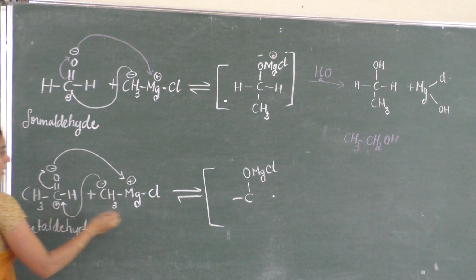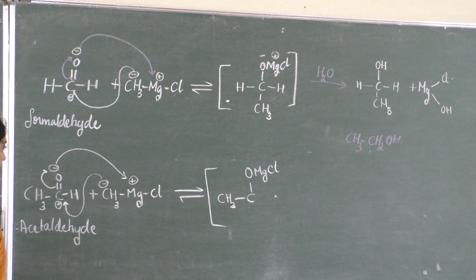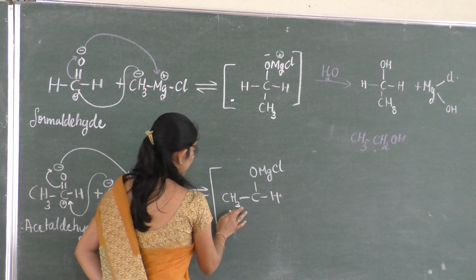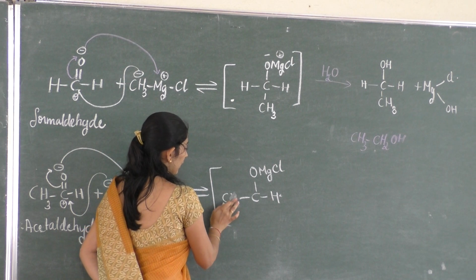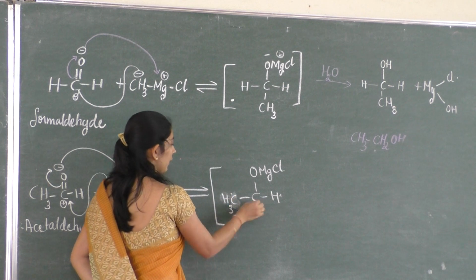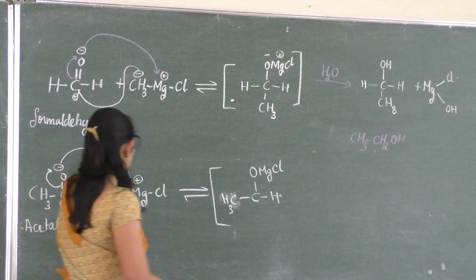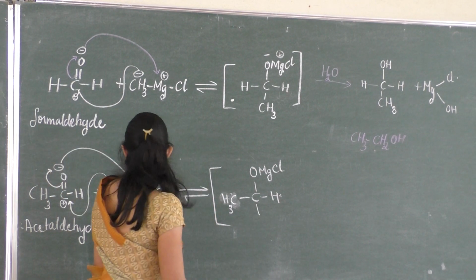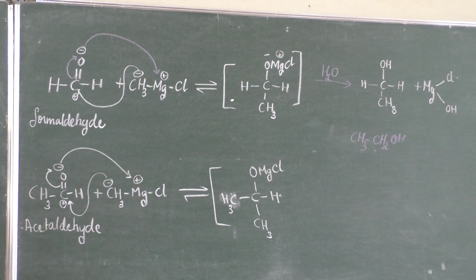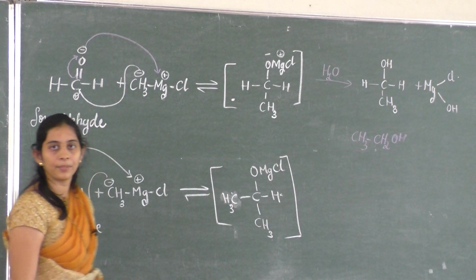MgCl, so CH3. Next, C is bonded to H. While writing, don't write it like this; you have to write CH3, because carbon is always connected to carbon, not to hydrogen. Next, which group is attached here? Here one more CH3. This CH3 comes and attaches here. So this becomes an addition product.